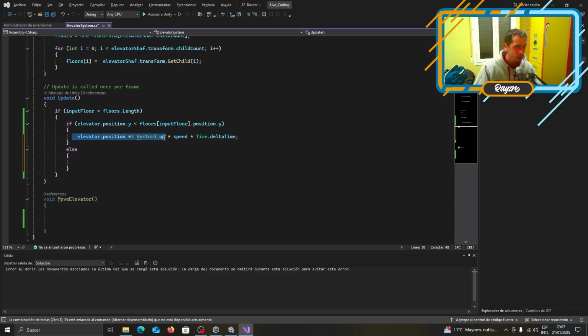All right, the elevator position plus equals up speed times the delta time, and now, in case we are below, let's copy this, above floors, we basically go down.